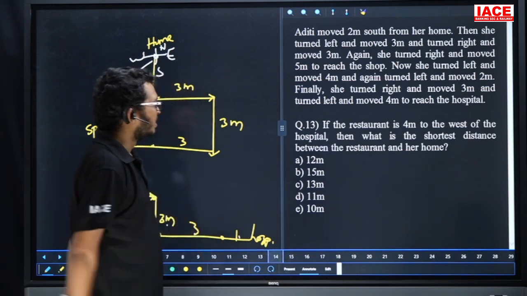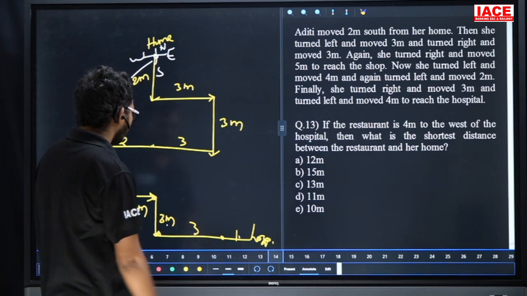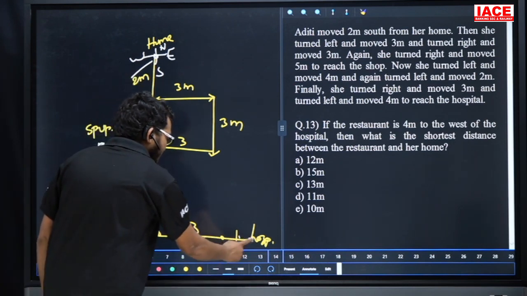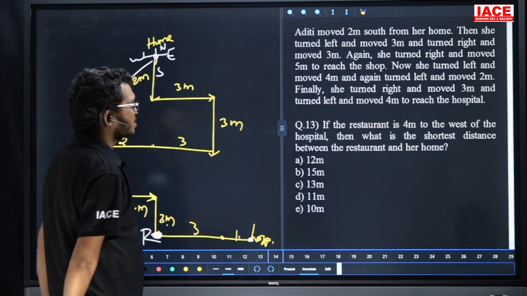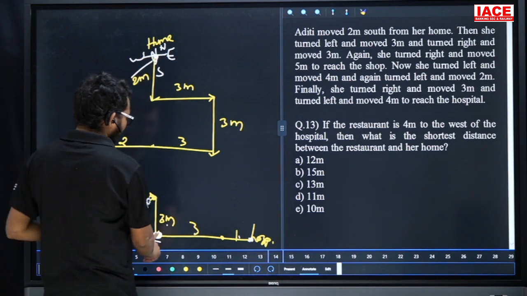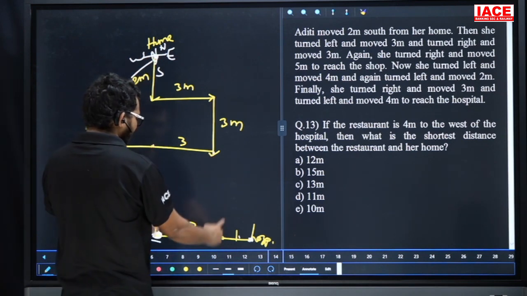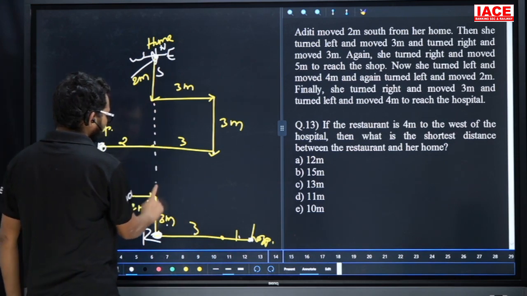See here. The restaurant is 4 meters to the west of the hospital. Then what is the shortest distance between the restaurant and our home? This one is home, this one is the restaurant. This one is 3, this one also 3. This one is 2, this one also 2. That means these are vertically in the same line.